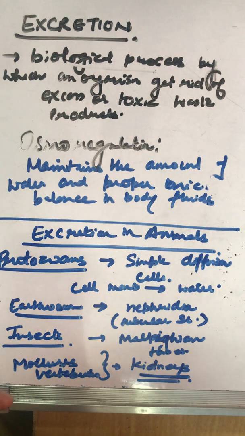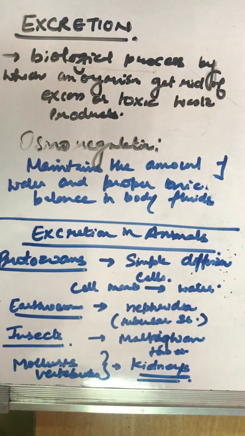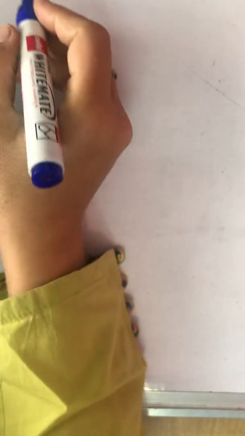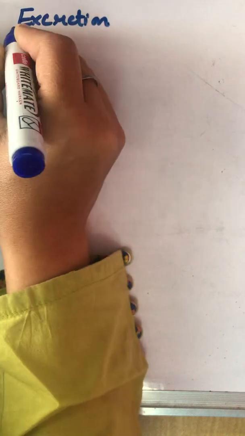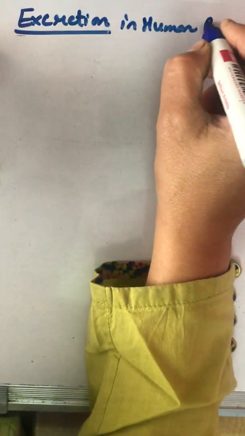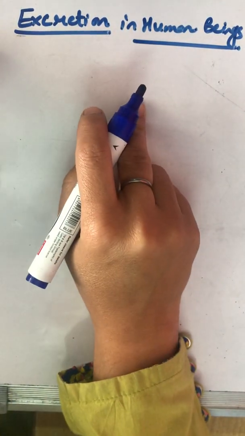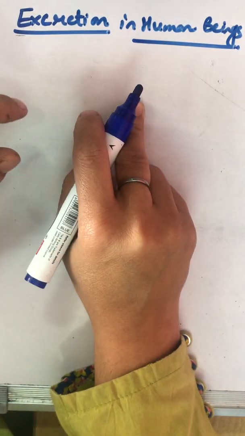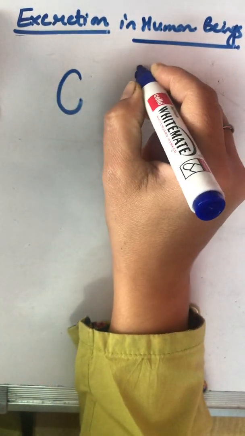Moving to excretion in human beings. We have a complexly designed body, so we have a pair of kidneys.